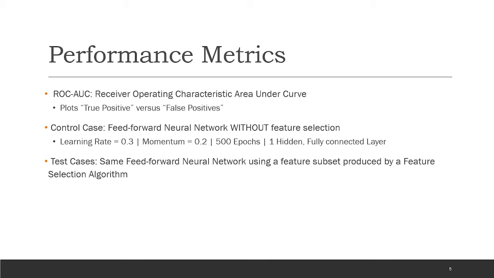If we're going to be testing the effects of feature selection on classification, we will need a control case to compare. For this case, we used a feed-forward neural network with the hyperparameters shown on the screen. The set of all 65 features is fed to this neural network, which then attempts to classify the target attributes. The test cases are executed in a neural network with the same hyperparameters as the control case, but with a subset of the 65 features as generated by a feature selection algorithm. By comparing the performance of the testing neural network with the control neural network, we can determine the effectiveness of a given feature selection algorithm.